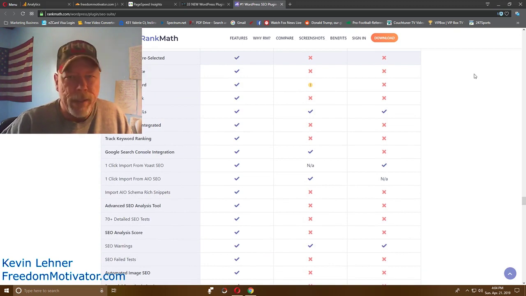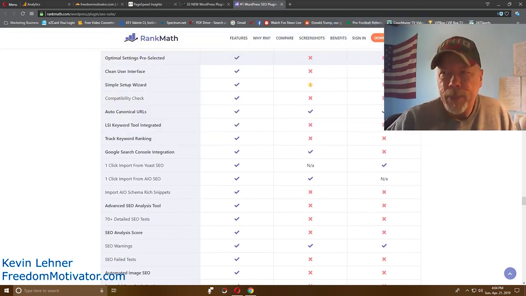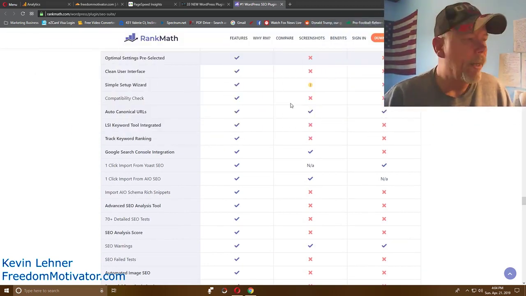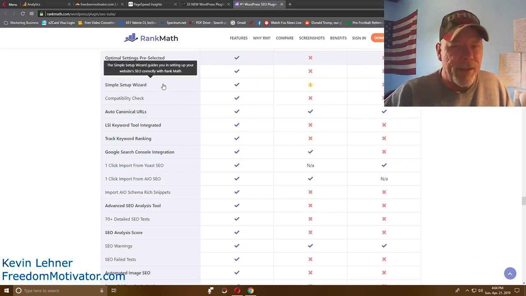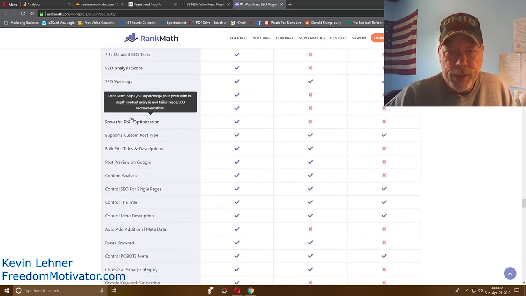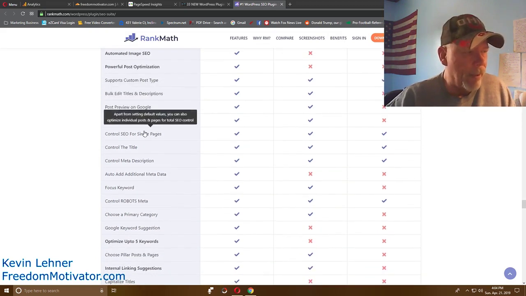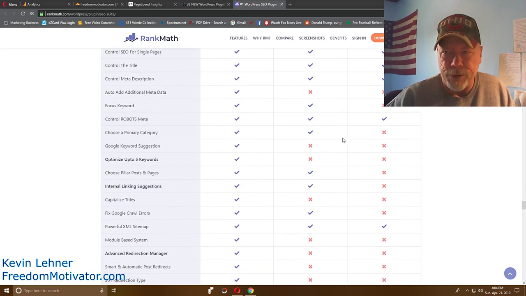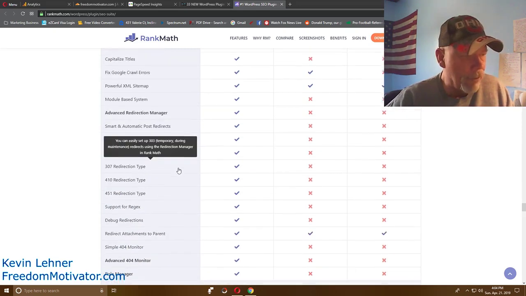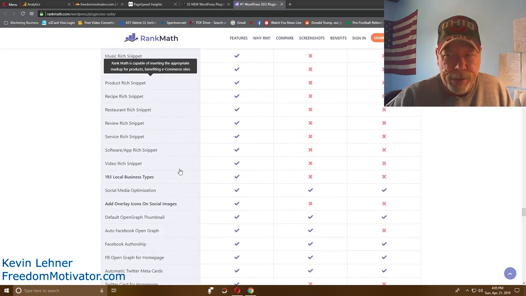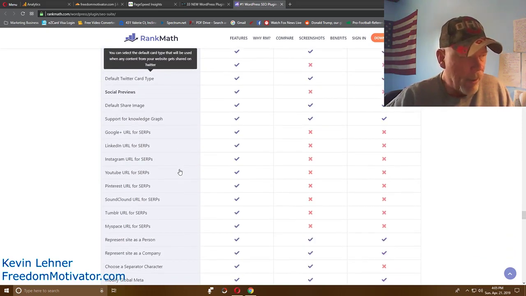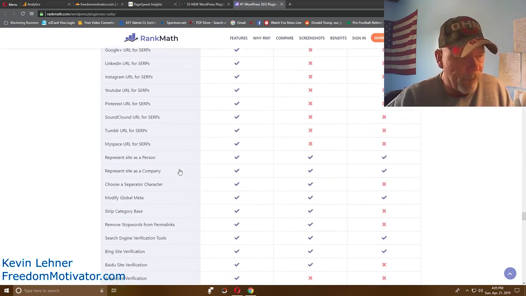Now, there's a lot of things that the developers who made Rank Math will show you it can do versus the other two plugins here. Of course, where you see the X's is where they can't do as well as Rank Math, and so on and so forth. Look at all this, it just goes on and on. There's quite a bit here of everything Rank Math will do versus the rest of them.